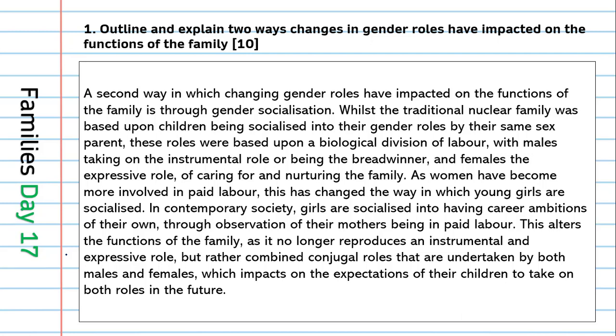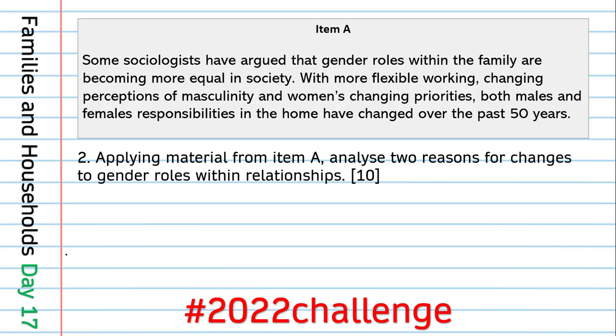Let's look at question 2. Of course, remember, it wouldn't be question 2, so I think it's question 3 and 4. It's question 4 and 5 and 6 on the paper. It says apply material from Item A, analyse 2 reasons for changes to gender roles within relationships. Okay, so we've got to pick out things in the item here. The things I picked out early on were flexible working, changing perceptions of masculinity, and women's changing priorities. Okay, let's see how we can develop those.